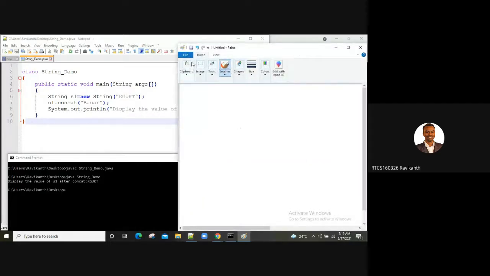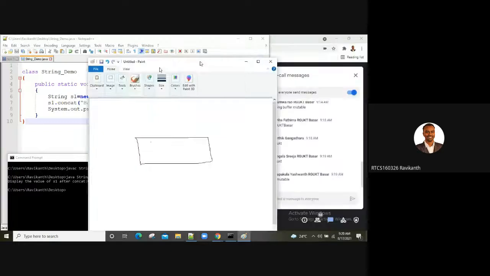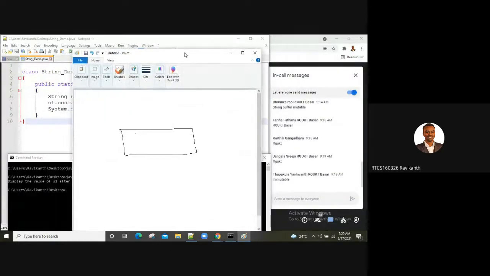Initially, when I say String s1 = new String of s1, immediately when I use the new keyword, memory will be allocated. In which area will memory be allocated? Will it be allocated in the constant pool area or in the heap memory?